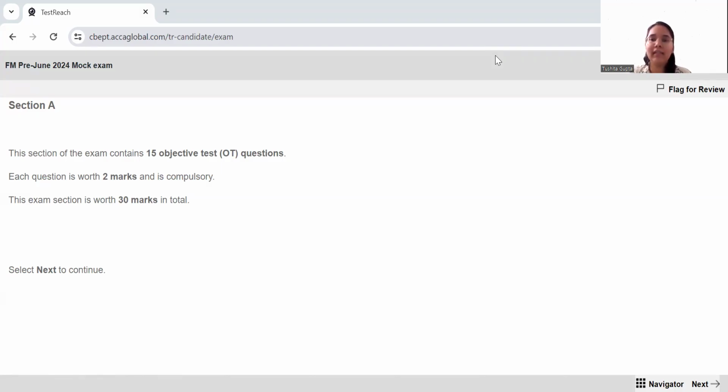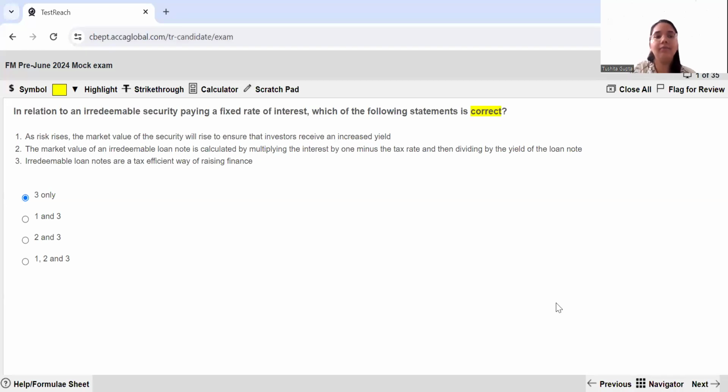I'm going to solve the entire 15 marks of the 15 objective test questions which are there in section A over here. So the number 1 question, let's read. In relation to an irredeemable security paying a fixed rate of interest, which of the following statements is correct?